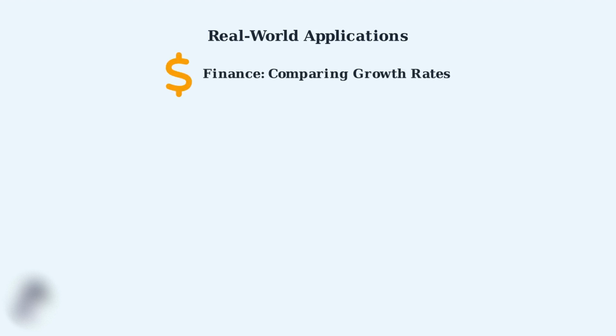Our first application is in finance, where the change of base formula helps compare investment growth rates with different compounding periods. Imagine you're comparing two investment options. Investment A compounds annually at 8%, while investment B compounds quarterly at 7.8%. To compare them fairly, we need to convert both to the same time base.